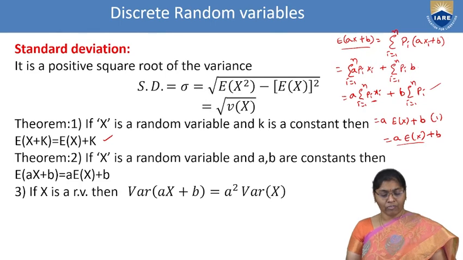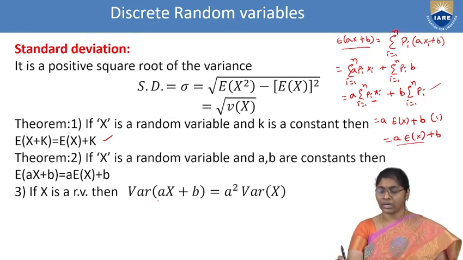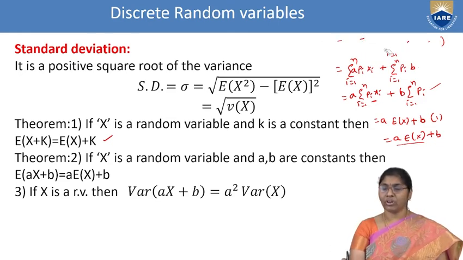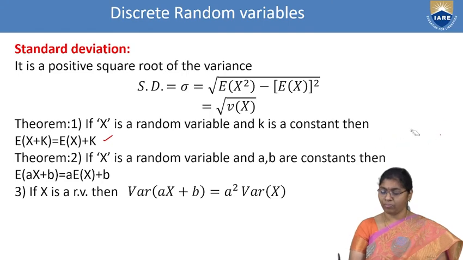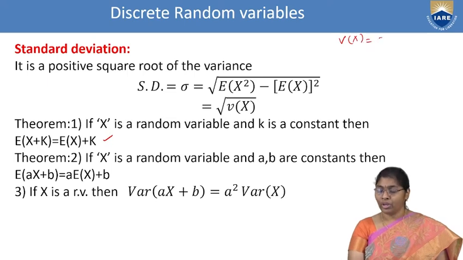The third one is, if x is a random variable, then variance of ax plus b is equal to a square into variance of x. Here variance of any constant is 0. Simply we are using that condition, solving this by using the variance formula. What is the variance? Variance is nothing but E of x square minus E of x whole square. I am using that formula: variance of x is equal to E of x square minus E of x whole square.